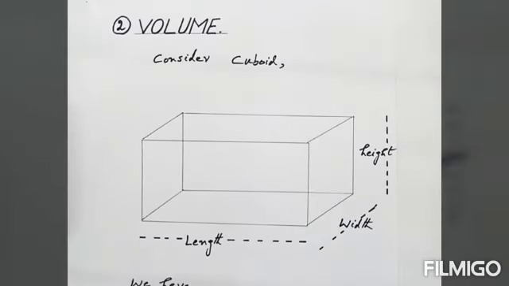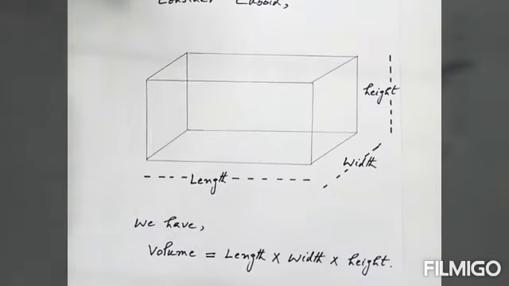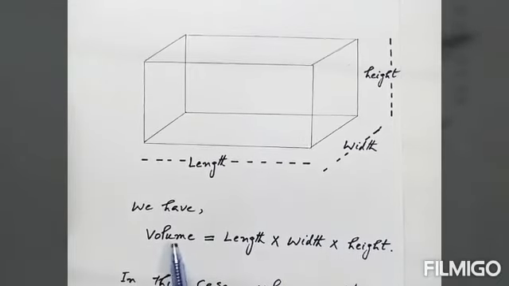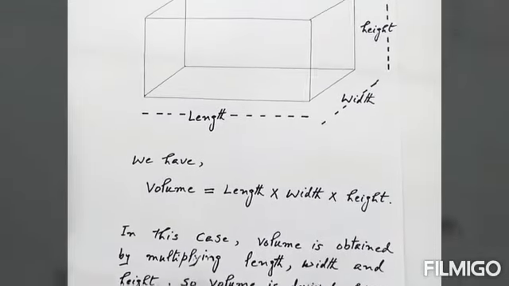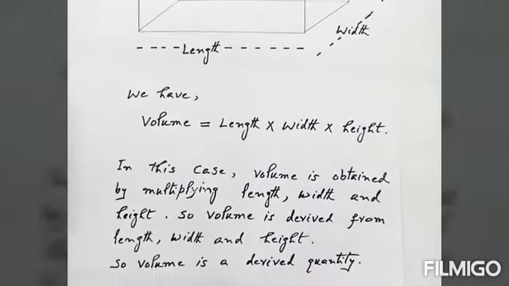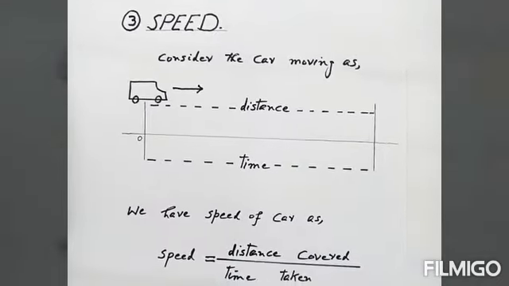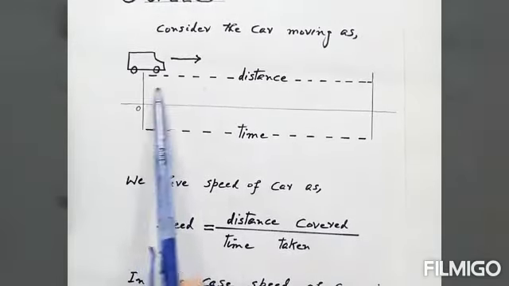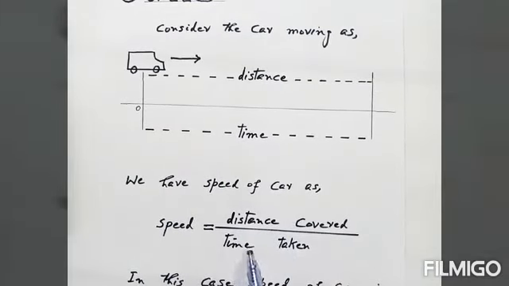Now volume is a derived quantity. How do we get it? By multiplying length, width, and height. So here we multiply length, width, and height, and we get volume. So volume is a derived quantity. Now speed is a derived quantity. How do we get it? By dividing distance by time. This is a car moving, this is the distance covered, this is the time. So by dividing the distance by time, we get speed.